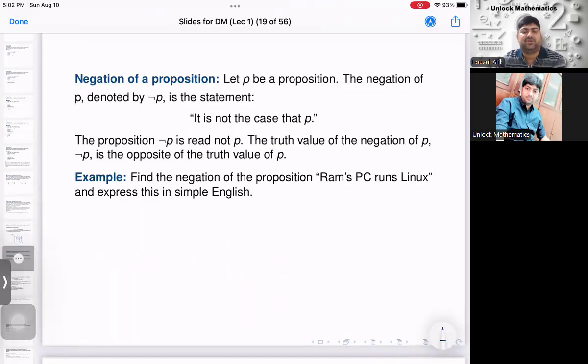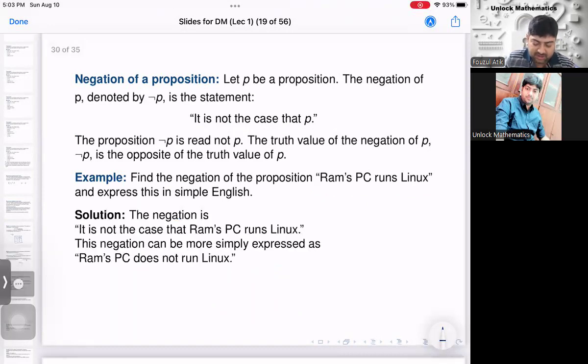Now look at the example. Find the negation of the proposition that Ram's PC runs Linux and express this in simple English. So your first job is, suppose this is the proposition P, you have to find out the negation of P. We know that negation P is that it is not the case that P, therefore the negation should be: it is not the case that Ram's PC runs Linux. Our answer is done.